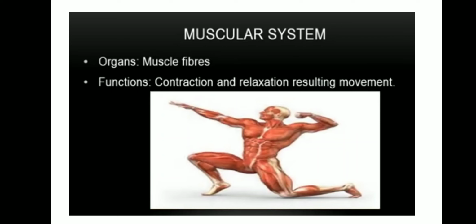And the next system is muscular system. It includes different types of muscles in the body. Cardiac, smooth and skeletal muscles are there. Cardiac muscle is present only in the heart and it contracts as well as relaxes to pump the blood. Skeletal muscles are present around the skeleton and work together to move the body. The contraction as well as the relaxation results in the movement. That is the main function of muscular system.